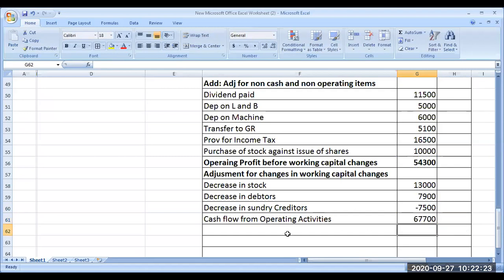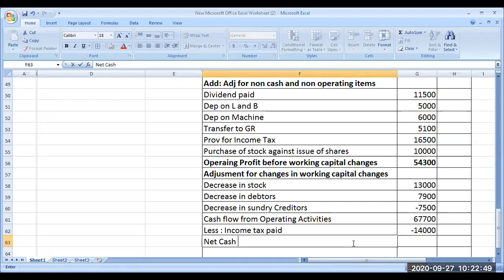From this, I have to minus the income tax paid. Income tax paid is how much? It is 14,000. So that will be the result of net cash flow from operating activities.